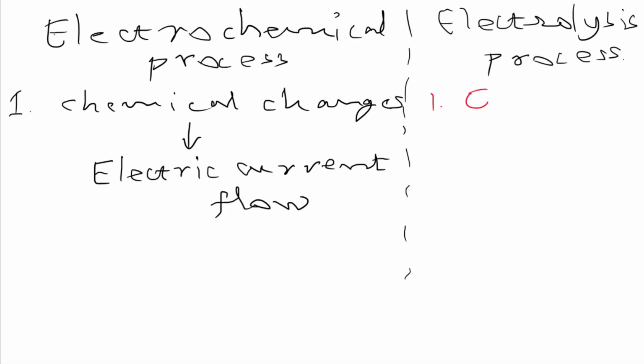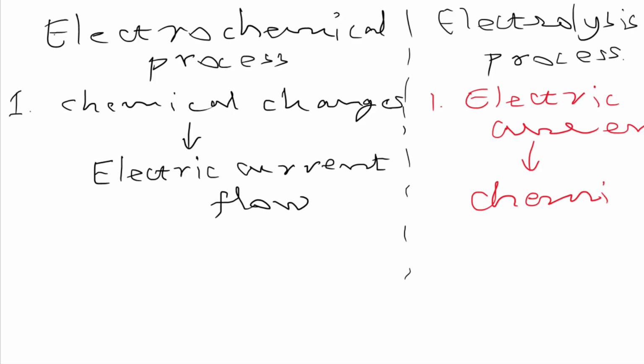And here, for electrolysis, point number one will be that we are using electric current for chemical change. Electric current causes chemical change. So what we can say here is that these both processes are opposite to each other, or reverse of each other. So chemical changes are carried out with the help of electric current. This is the major difference and definition here.